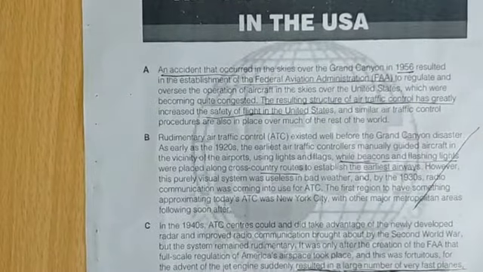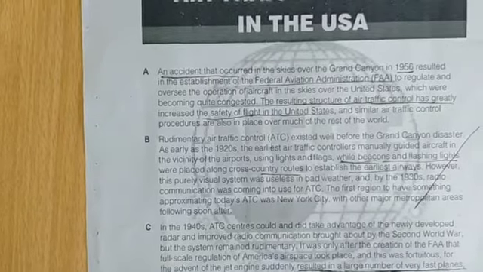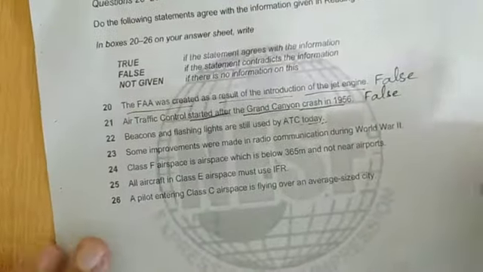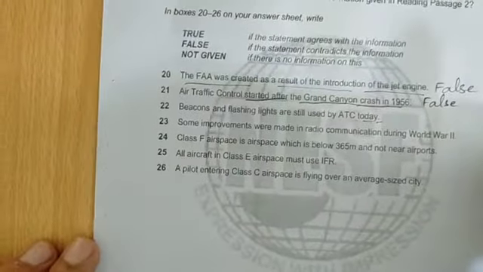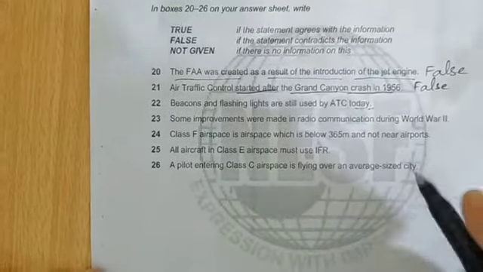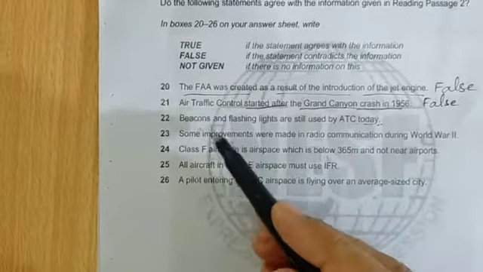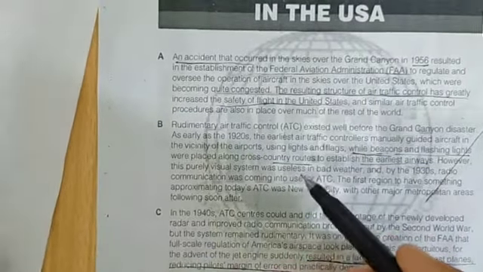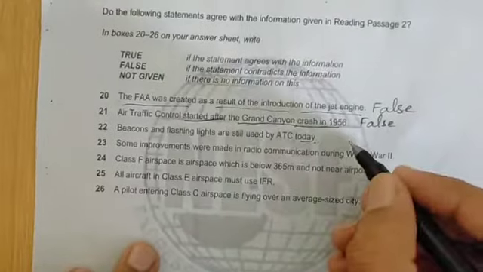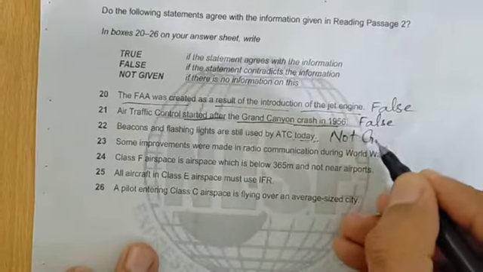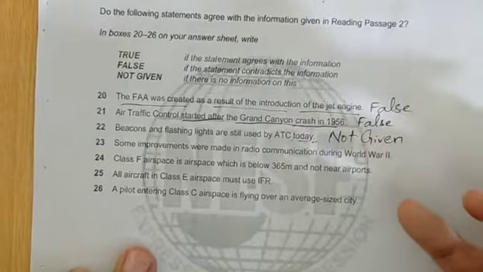So the information is not present in paragraph B. Although there are two words which resemble the statement, beacons and flashing lights, the whole information is not present. Although it is not contradicting; if it contradicts then it will be false. If it agrees then it will be true. But the statement says beacons and flashing lights are still used by ATC, and it is not mentioned here, so the statement will be not given. Now we will write not given in front of question number 22.